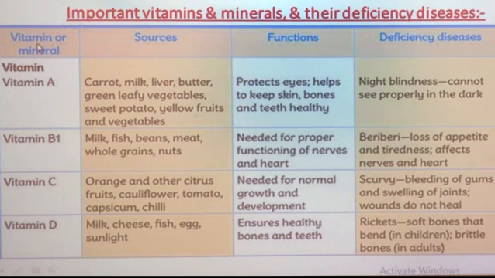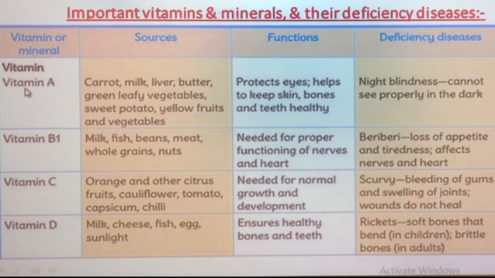In the first column you can see the names of vitamins or minerals. In the second column you can see the sources of those vitamins and minerals. In the third column you can see the functions of that particular vitamin or mineral, and in the last column you can see the deficiency diseases which can be caused due to deficiency of that vitamin or mineral. Now, let us see one by one in detail. First of all, vitamin A.